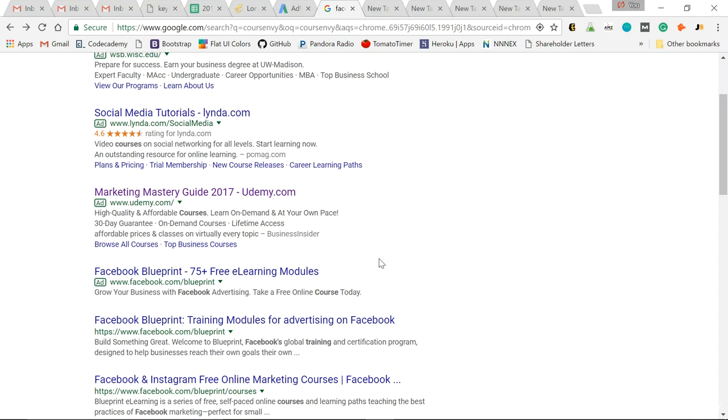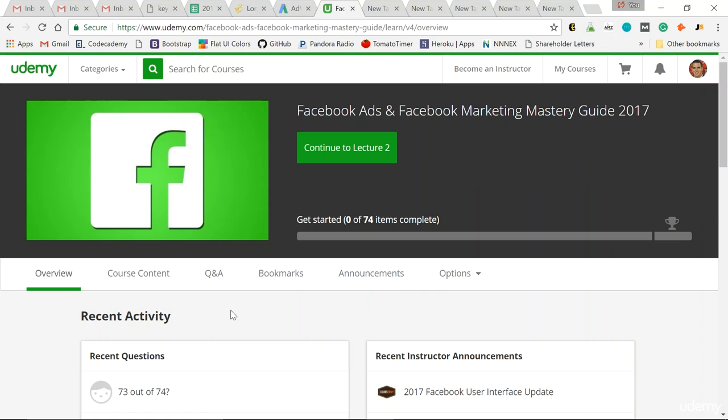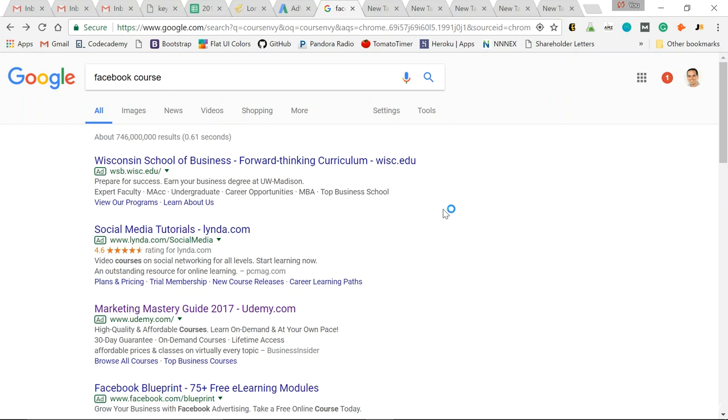So I use keyword research in 2 ways. I use it to rank organically and via Google AdWords. So let me show you how I ranked above Facebook via Google Ads. So right here, Marketing Mastery Guide 2017, I created a Google AdWords campaign and targeted the keyword for my Facebook ads course. So whenever you search a term, that's the difference.